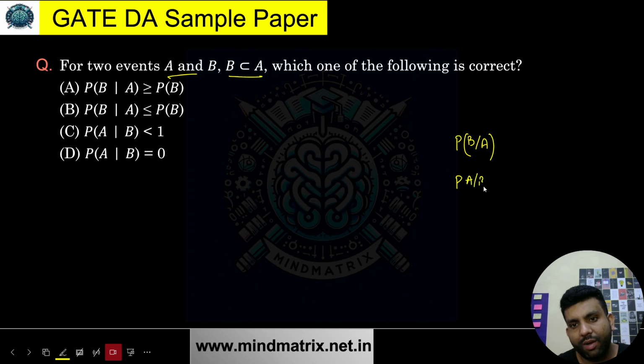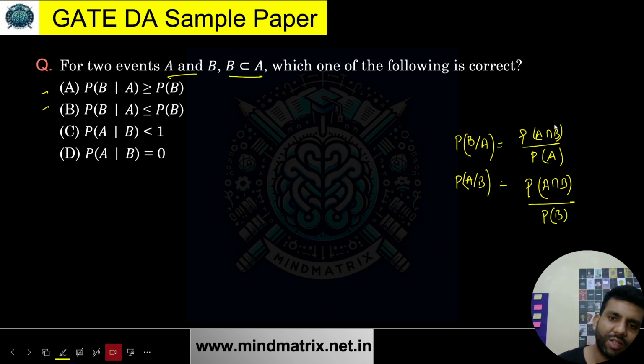If you have been following my probability statistics playlist, then you would have already solved this question, because I have solved it there with proper intuition and detail. I'll be talking about that over here as well. First of all, let's see what exactly this is going to be. P of A given B is P of A intersection B, because we take the intersection of both, and in the denominator we'll have P of A. For the other one, it will be P of A intersection B divided by P of B. I hope this is already clear.